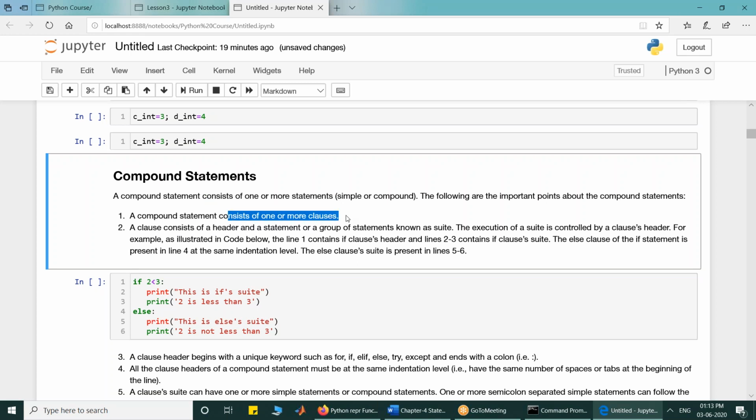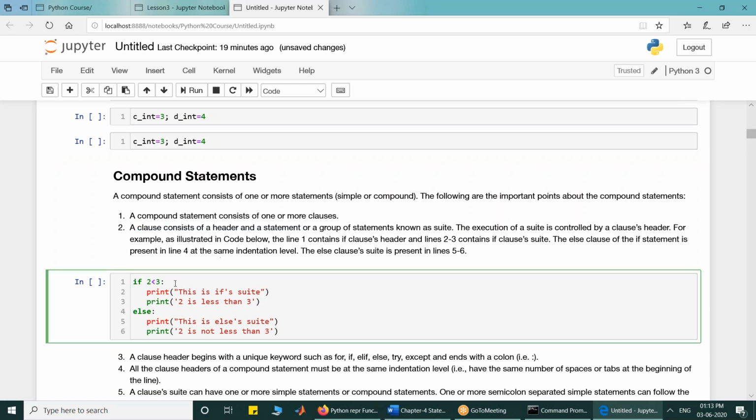A compound statement consists of one or more clauses, and a clause consists of a header and a group of one or more statements, which is known as a suite. The execution of the suite of the compound statement depends upon the clause header.